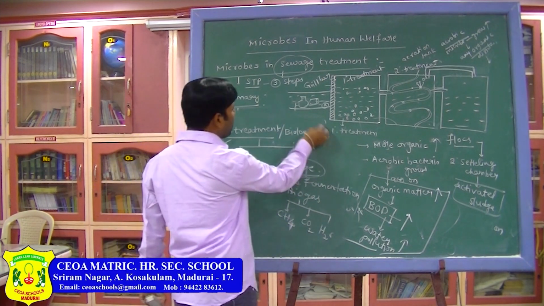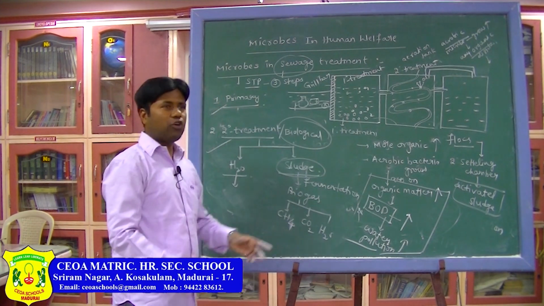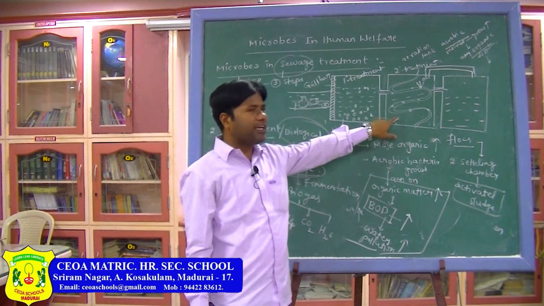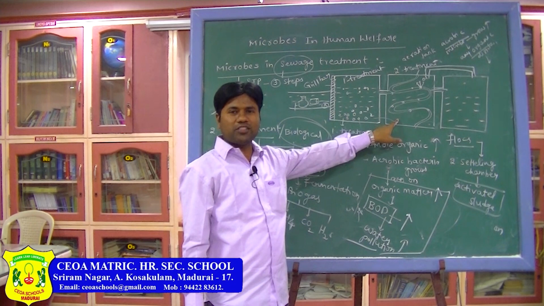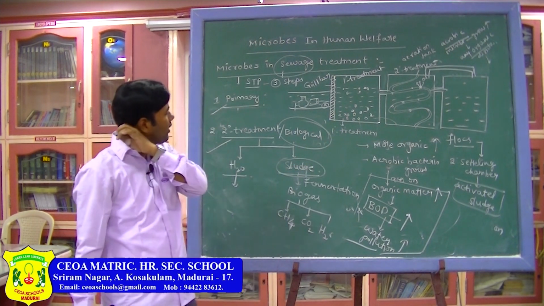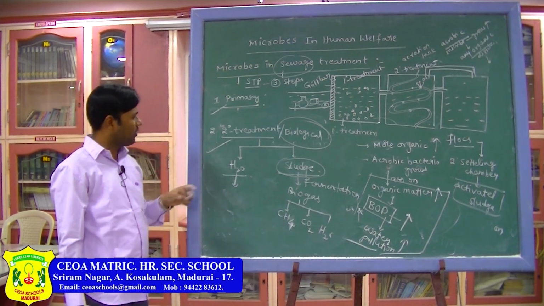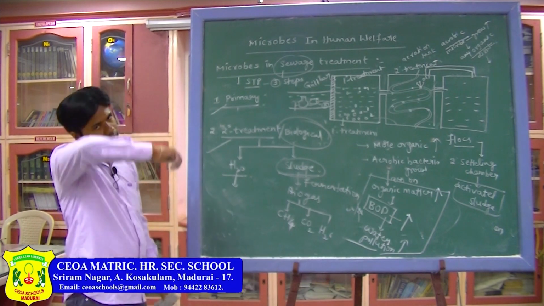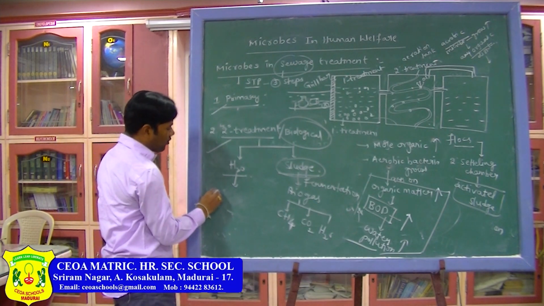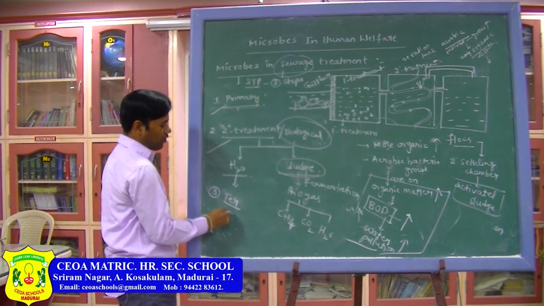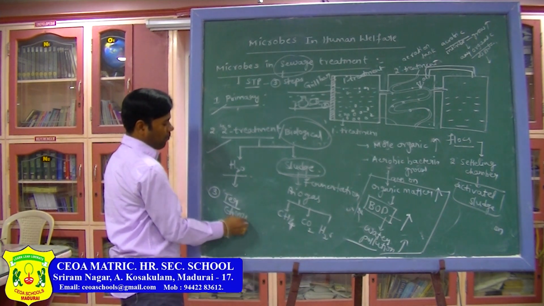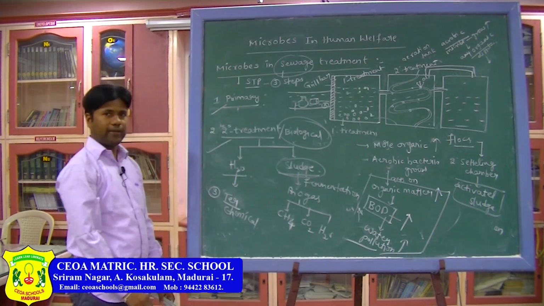Why are we calling it a biological process? Because the aerobic digester, aerobic bacteria is present, so that the organic matter is dissolved through the oxidation process. That is the reason we call it a biological process. Now this water we are sending into tertiary treatment, that is what we call a chemical process.